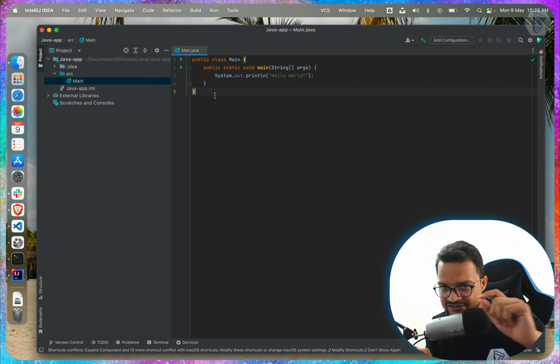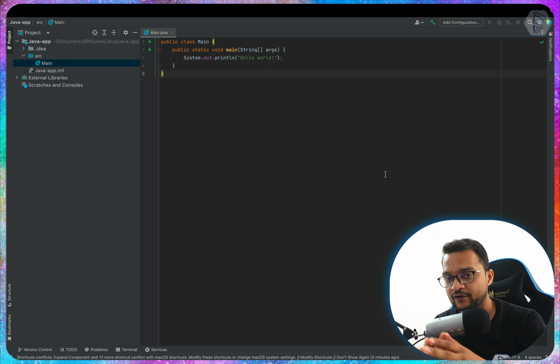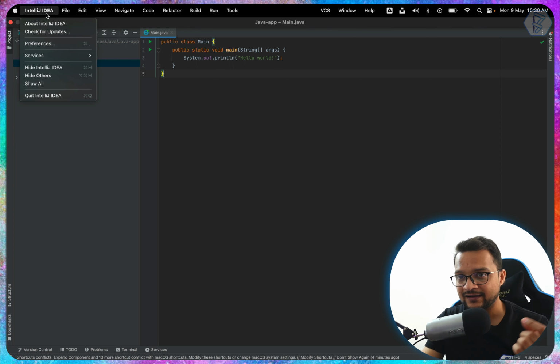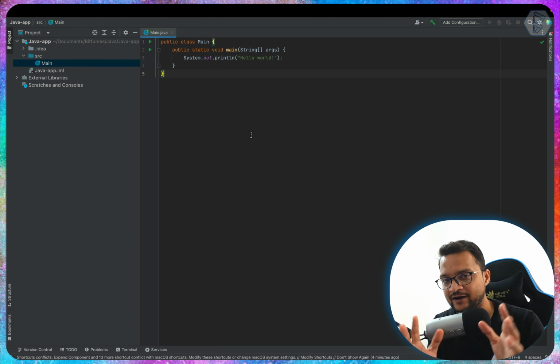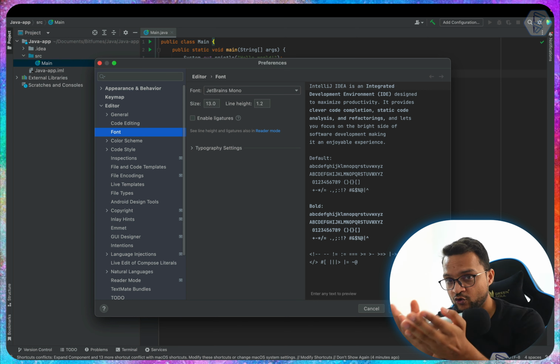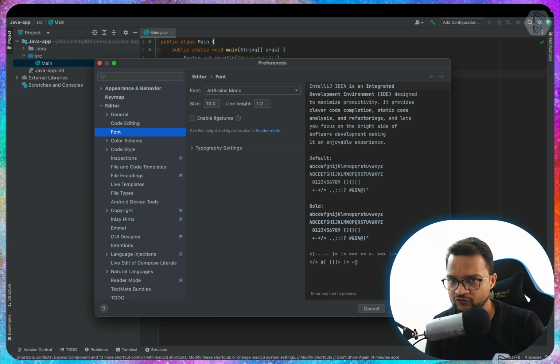And now let's understand the sample code we have in our project, and we will do some things. But even before that, I just want to make our IDE look good. At least make the font bigger, because right now it's very small, tiny. So what I'm going to do first is go to the settings. Yes, you can go directly like this, preferences, but I will try to use the keyboard. Since I'm on a Mac, I'm going to press Command and comma, which is going to open this window. If you are on Windows, then you can press Control and comma, which is going to open this window.